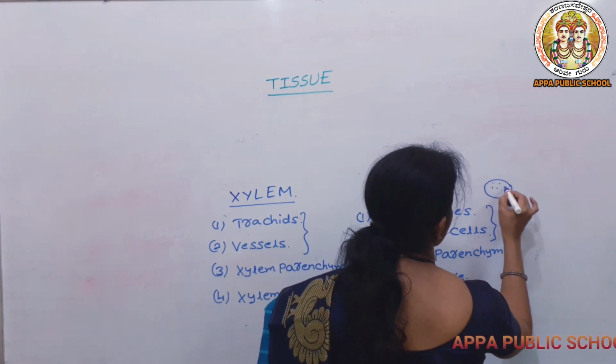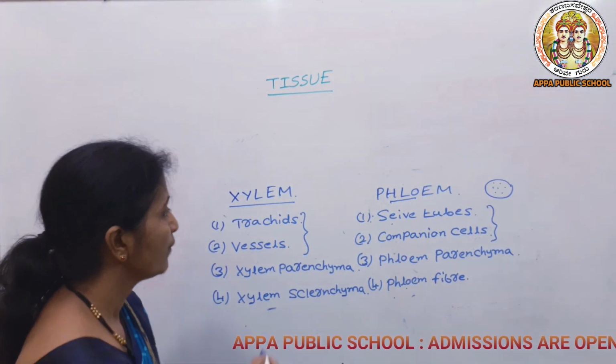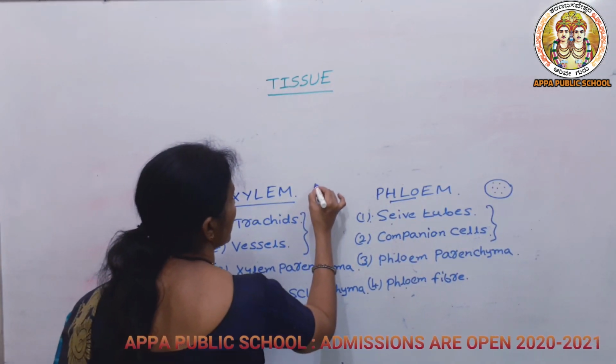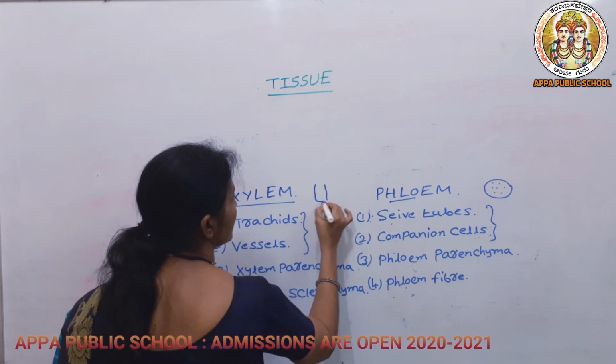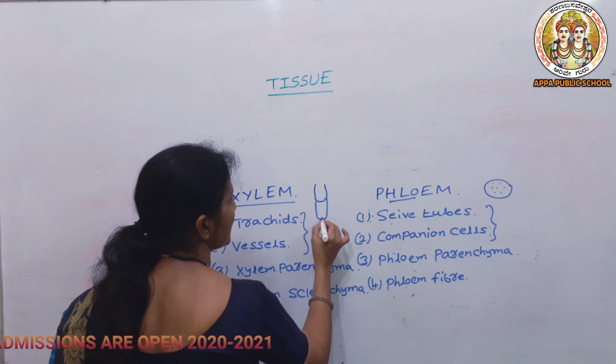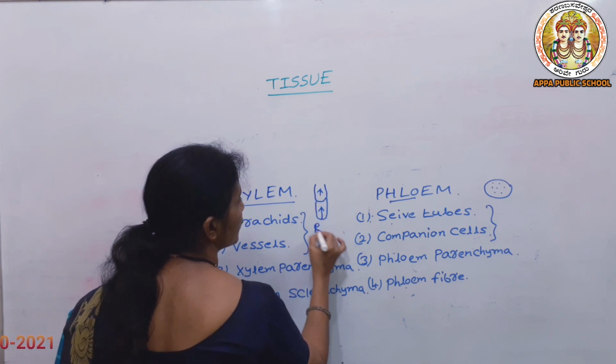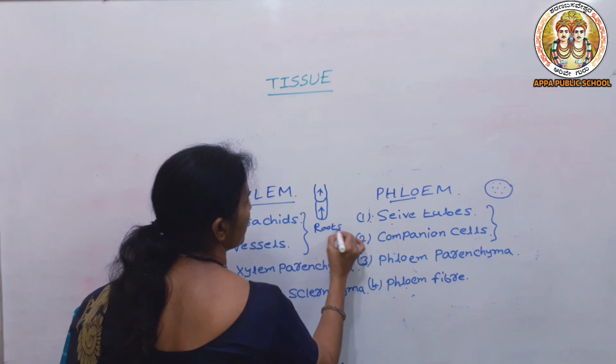Small holes will be present. Due to the presence of these holes, it can take the food. And the tracheids are arranged like a pipeline structure. Due to this only, it can take the water from roots to different parts of the plant body.